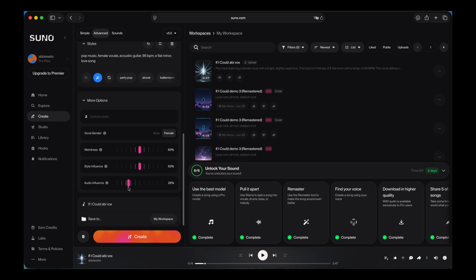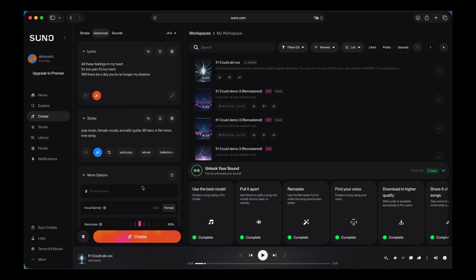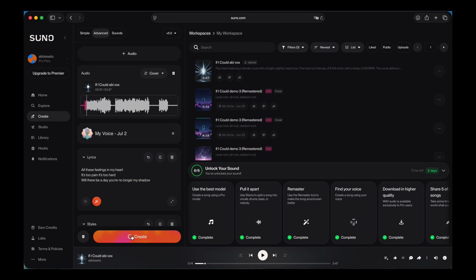Do some simple changes. I want it to be as close to the music as possible, so I'm going to give it a very high percentage with a strong audio influence. Click create, so it will start generating.